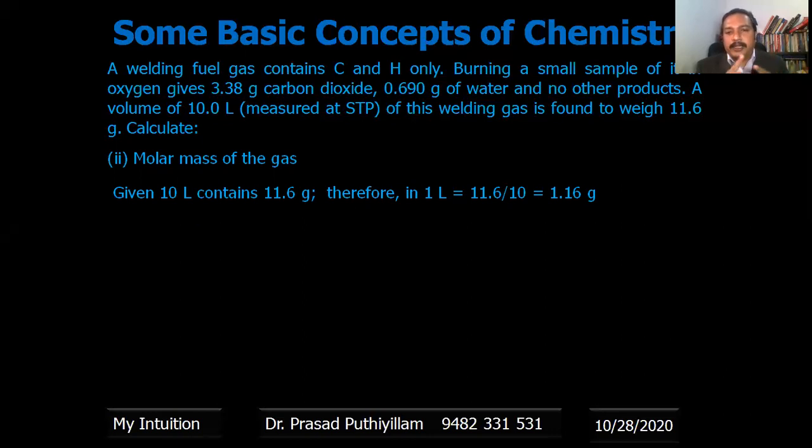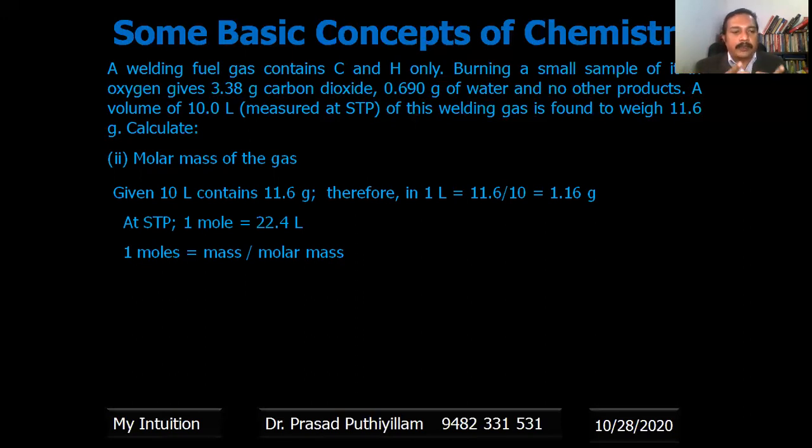So 1 liter contains 1.16 gram, and we know at STP, standard temperature and pressure, 1 mole is 22.4 liter. So molar mass is mass per mole. Therefore, we need to connect all these. 1 mole is equal to mass by molar mass. How much is the mass per liter? That is 1.16 gram. We calculate for 1 liter, it contains 1.16 grams, and the molar mass is what we need to find out.